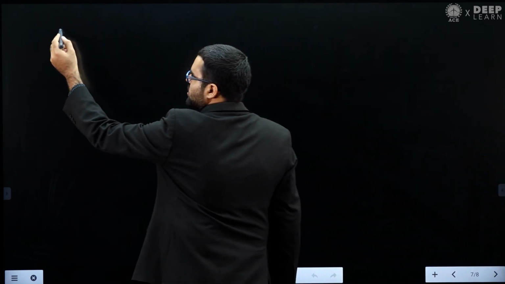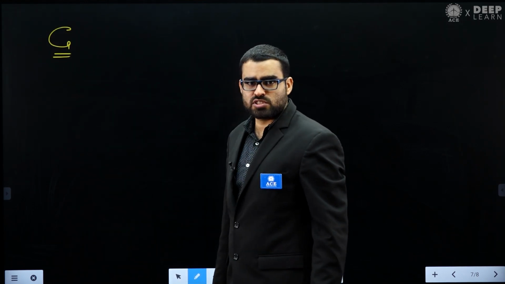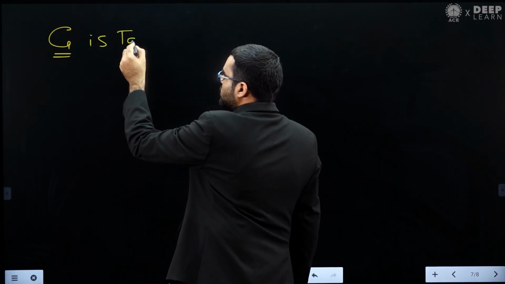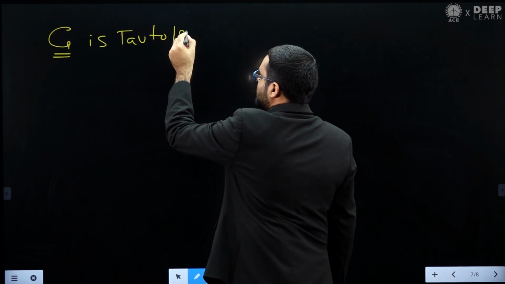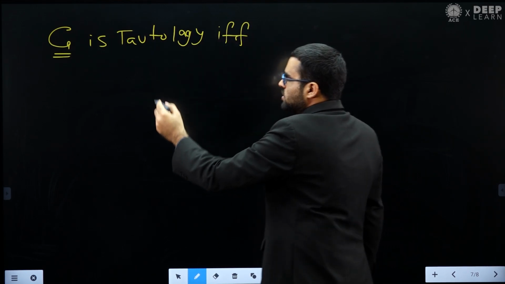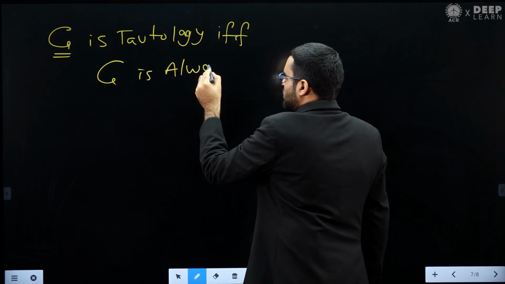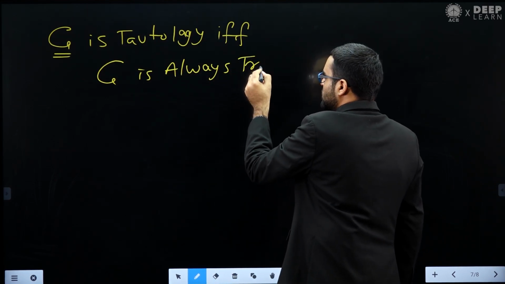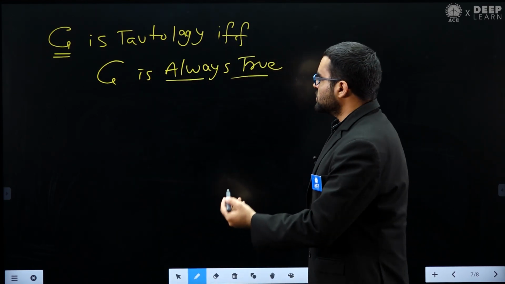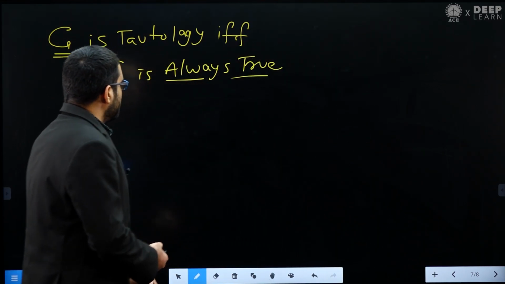If you have any propositional logic formula, let's assume you have formula G. Then we say that G is a tautology if and only if G is always true, which means in all the cases G must be true. Okay, so this is the definition of tautology. Now for these 2 formulas we need to see which of them is a tautology.